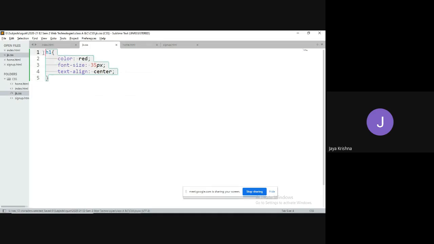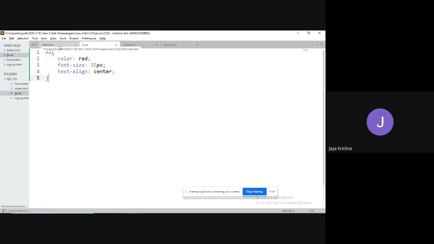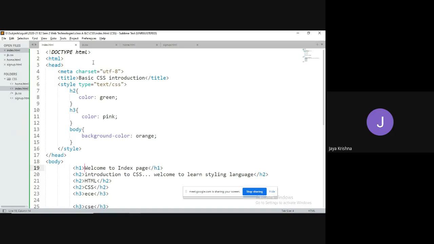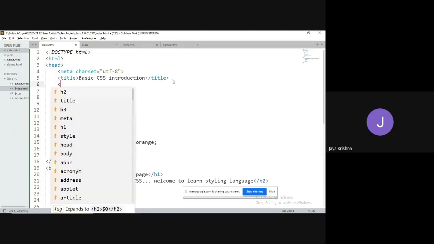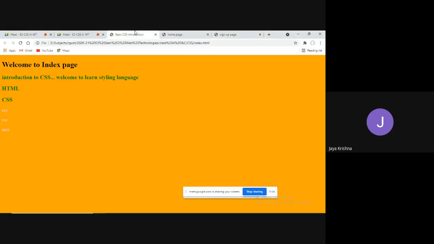So as I have written in only one location, if this file is linked to the index.html file, these properties will be applicable to the index.html file. If this file is linked to home.html, it will be applied to home.html. Observe how we link this file by using the link tag, which you know already. Link rel equal to stylesheet, type equal to text/css, href equal to the corresponding jk.css. Now observe, if I refresh the page, those rules will be applicable. Is it applicable here?